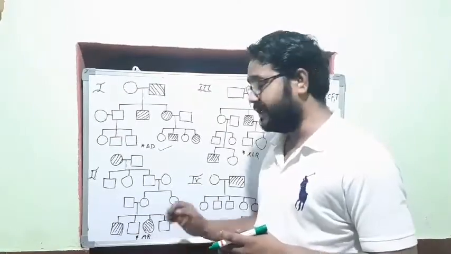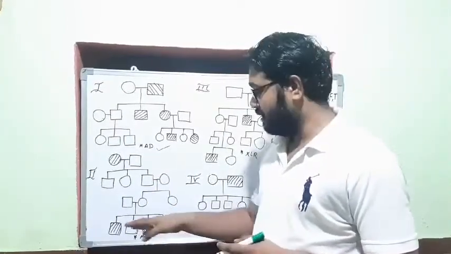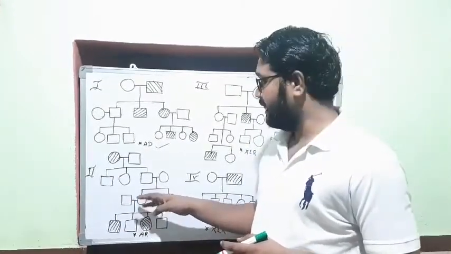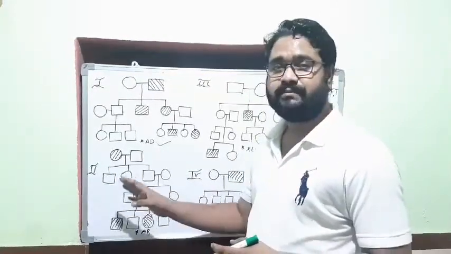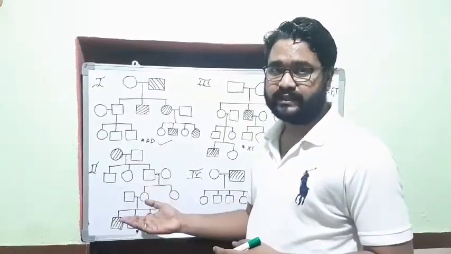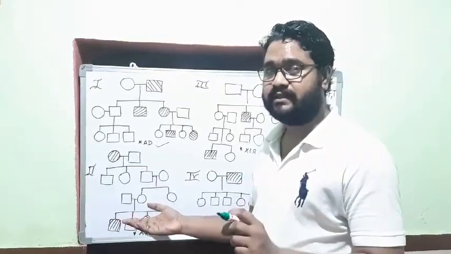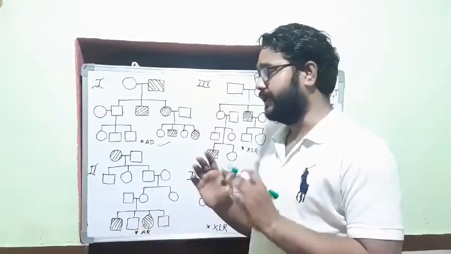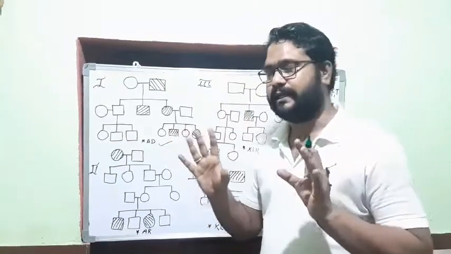But instead of that, here it is skipping the generation, it is recessive. All the affected females don't have an affected father, and even an affected father does not show anywhere here the presence of all his daughters affected. So it is recessive, skipping the generation, and it is autosomal recessive. Okay. Once we see the next two problems, you can correlate the rules correctly.